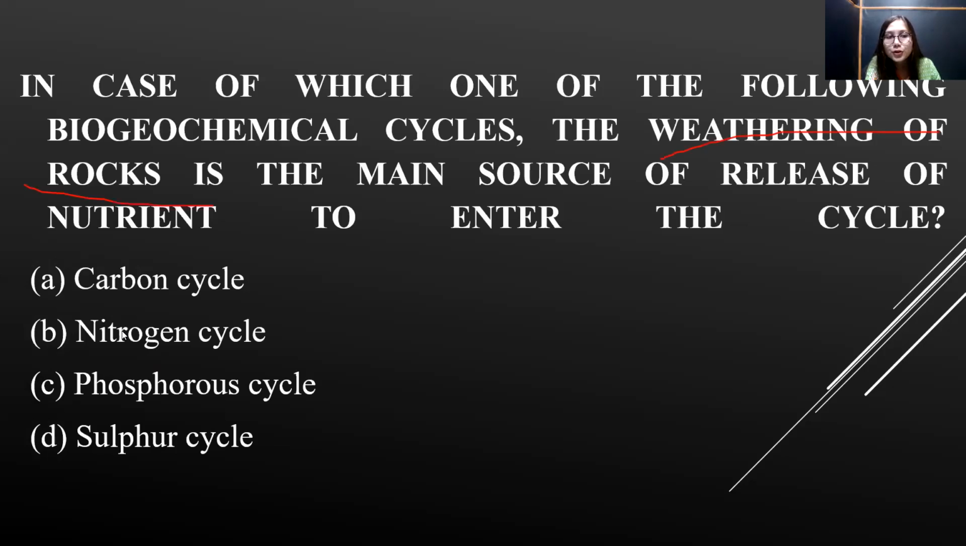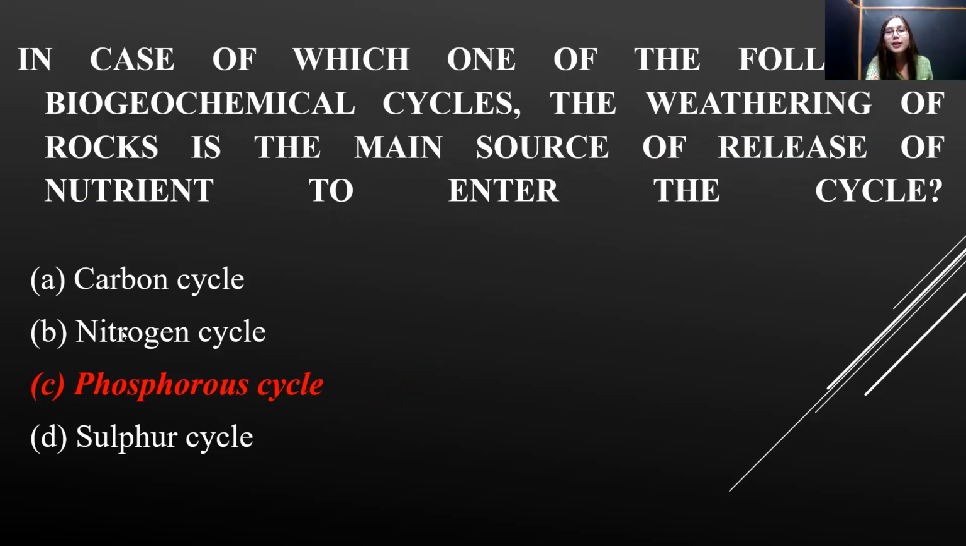Weathering of rocks. Rocks contain phosphate. If rocks contain phosphate, definitely it will fall under the phosphorus cycle. So the correct answer is the phosphorus cycle.